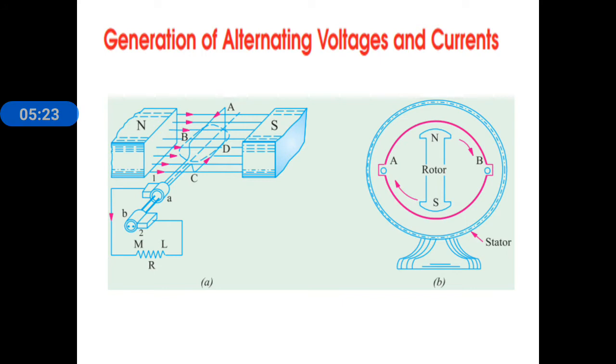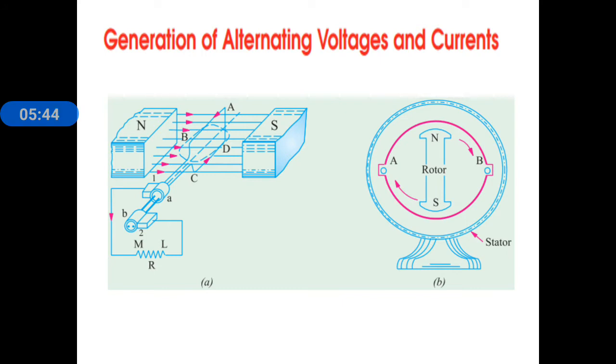According to Faraday's law, whenever a magnetic field cuts a conductor, an EMF is induced in that conductor. If the induced EMF gets a closed path, then current is also produced. So in the first figure, the coil is rotating, that means it cuts the magnetic field, and EMF is induced.